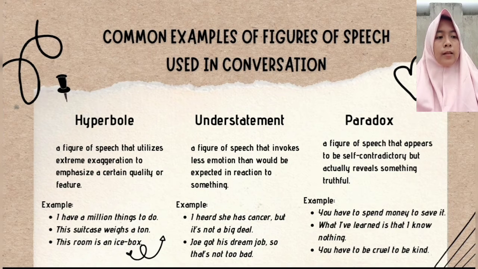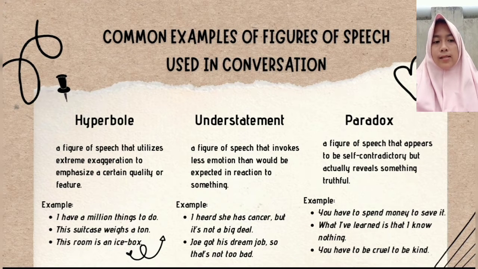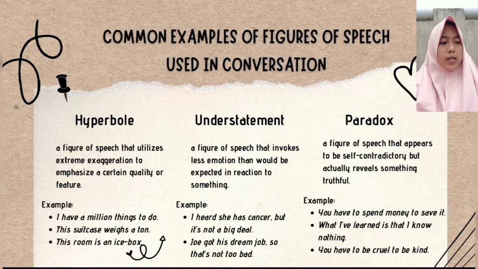Example, I have a million things to do. This suitcase weighs a ton. This room is an icebox. Understatement, a figure of speech that expresses less emotion than would be expected in relation to something. Example, I heard she has cancer, but it's not a big deal. Joe got his dream job, so that's not too bad.